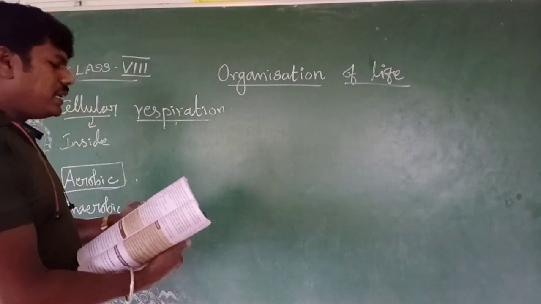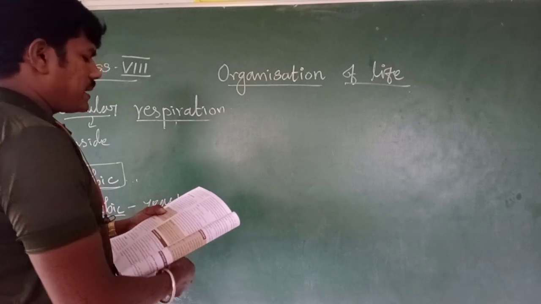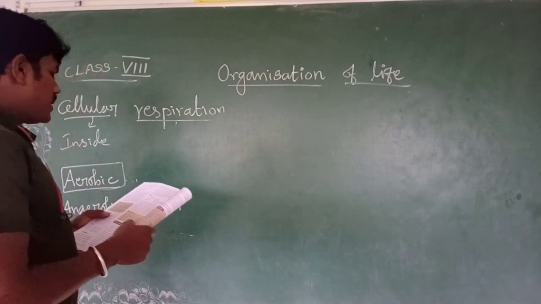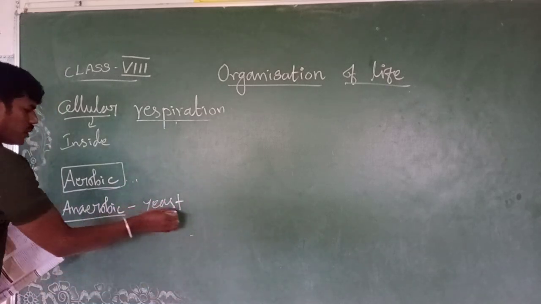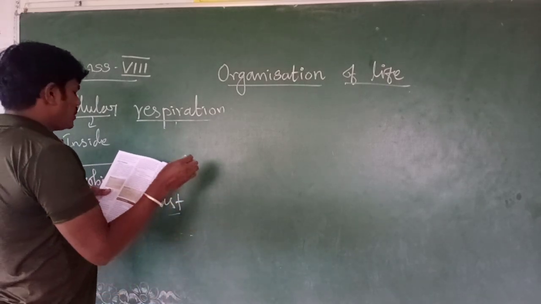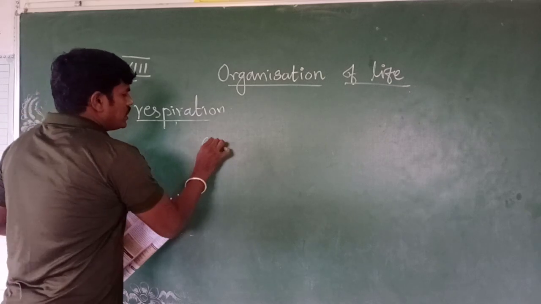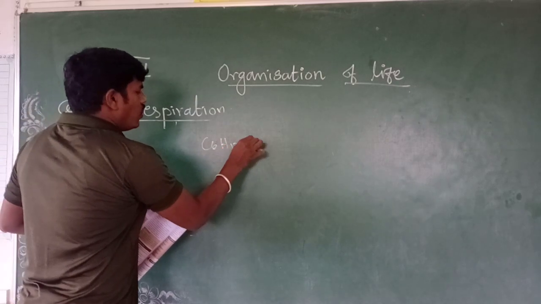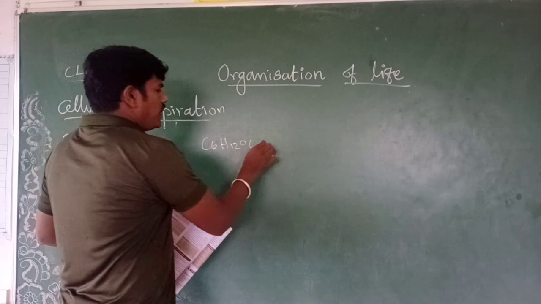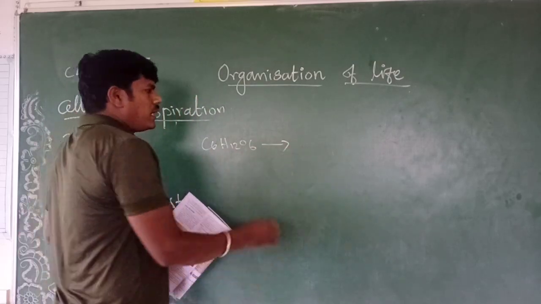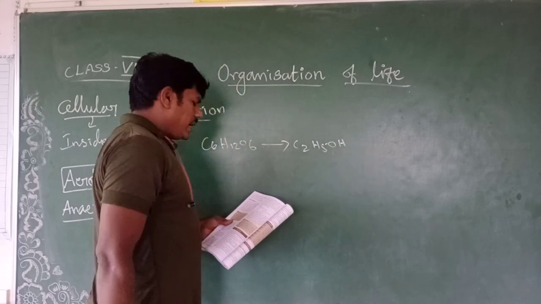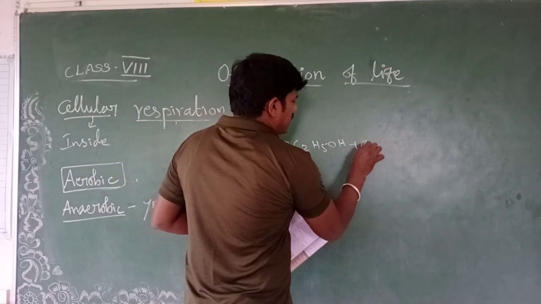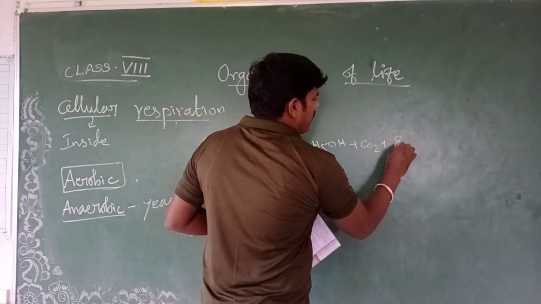For example, yeast cells convert glucose into carbon dioxide and ethanol with the release of energy without using oxygen. So what is the equation for anaerobic respiration? Just make the equation. First write glucose, C6H12O6, and it will be released as ethanol. Ethanol means what? C2H5OH. This is the ethanol, and then carbon dioxide CO2 plus energy.